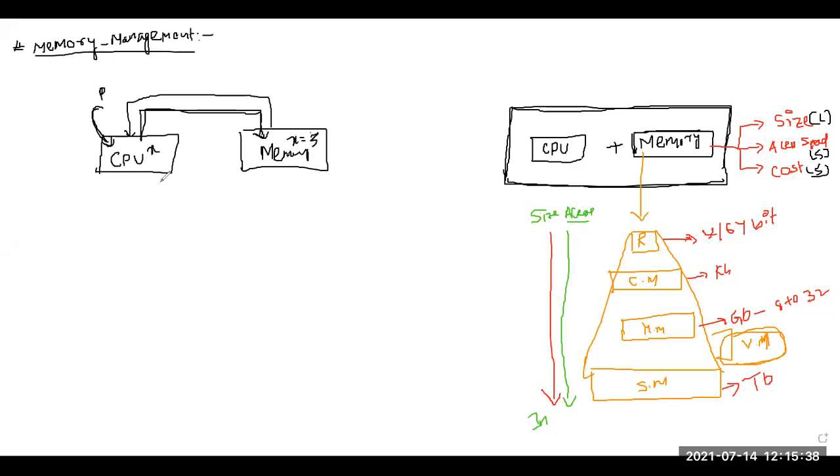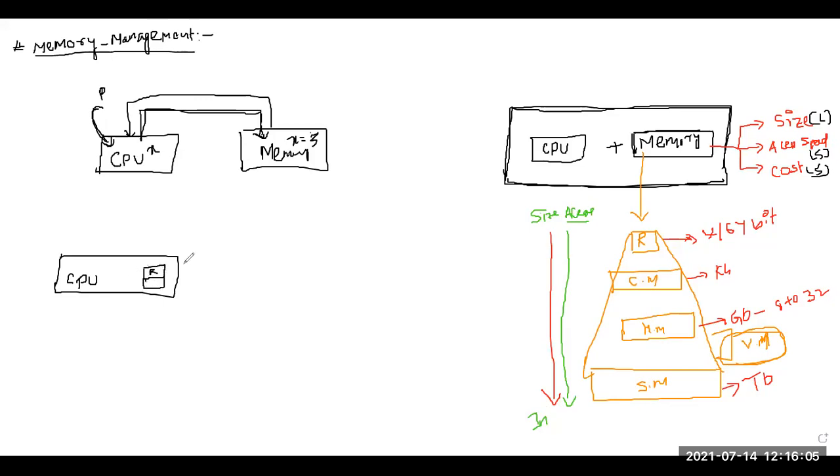Now if you break this hierarchy, whenever the CPU requires data, where will it search directly? It will search in the local register. This is my register. You have some registers, accumulator, different types of registers. So it will first search in register.